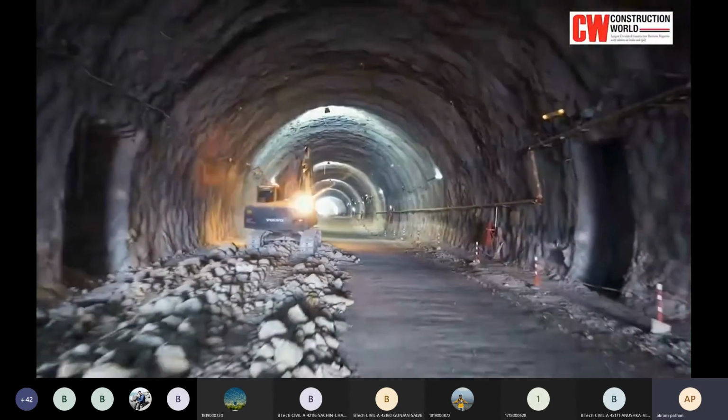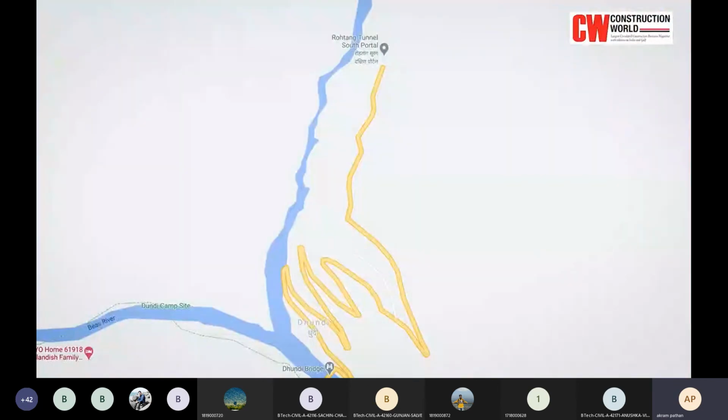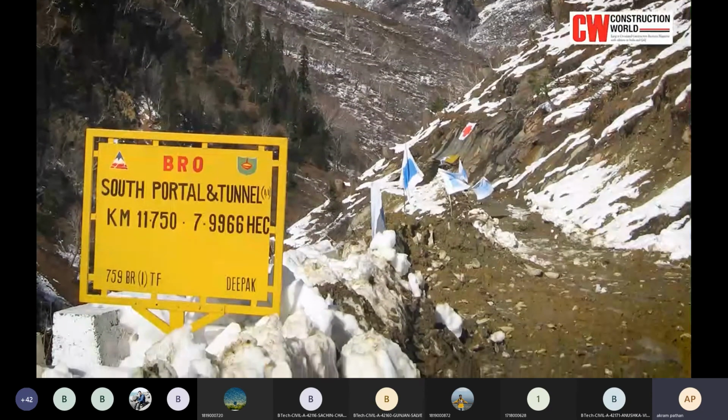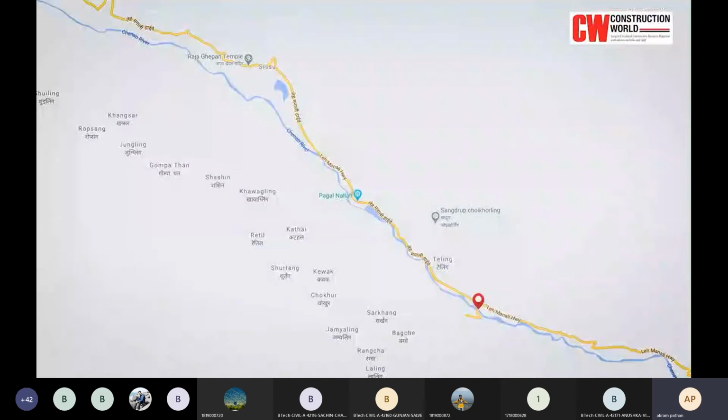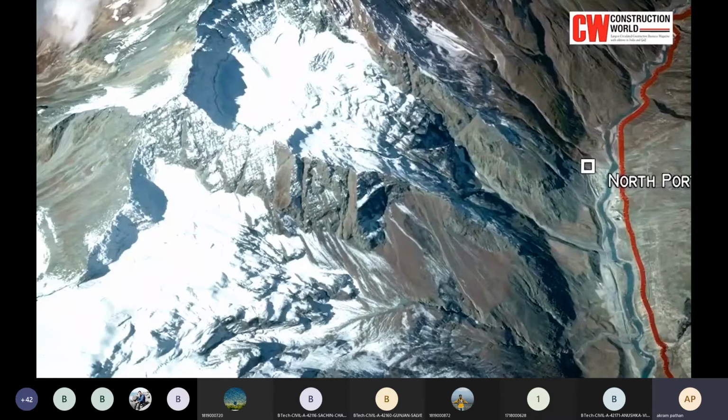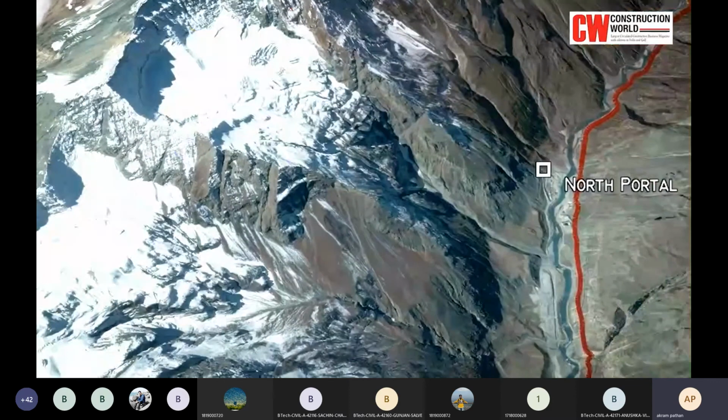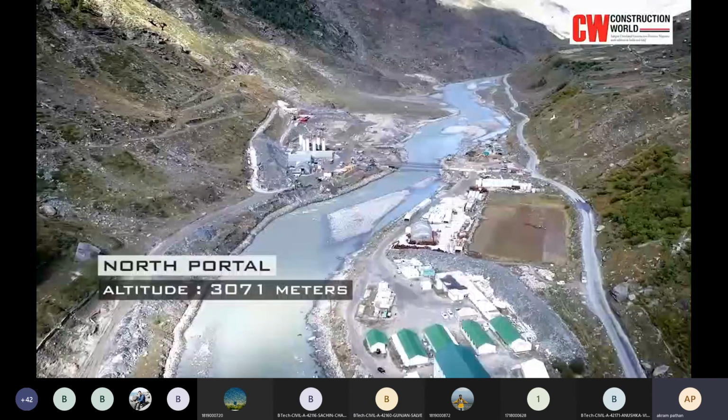The development of the tunnel started in 2010 with the first blast occurring at the South Portal close to Dhundi on August 29, 2010, which is located 25 kilometers from Manali at a height of 3060 meters, and at the North Portal on October 4, 2010, which is situated close to the village of Teling, Sissu in Lahaul Valley at an elevation of 3071 meters.